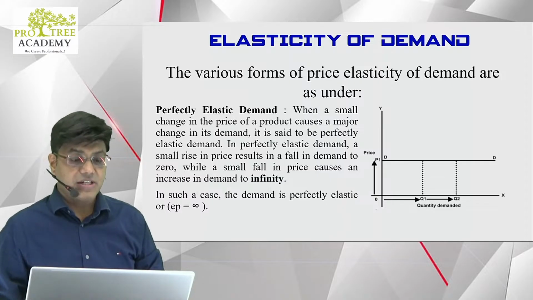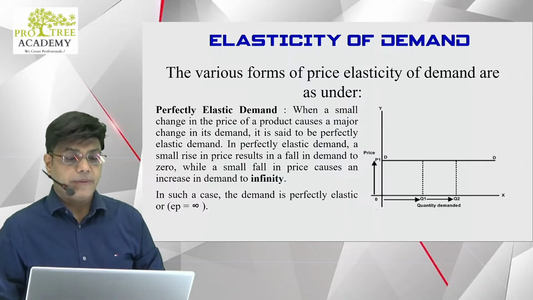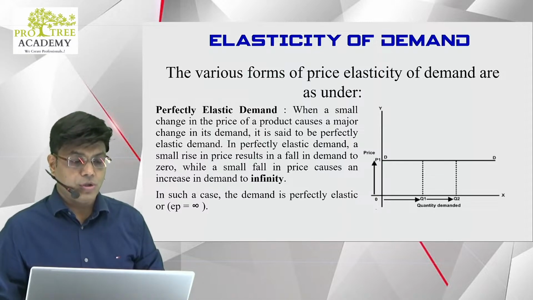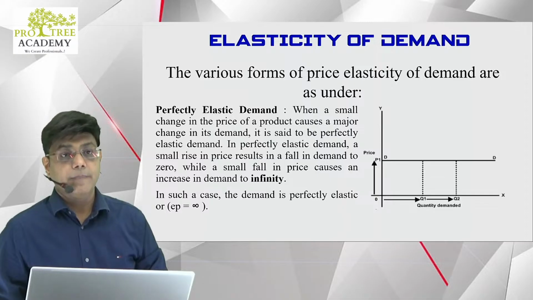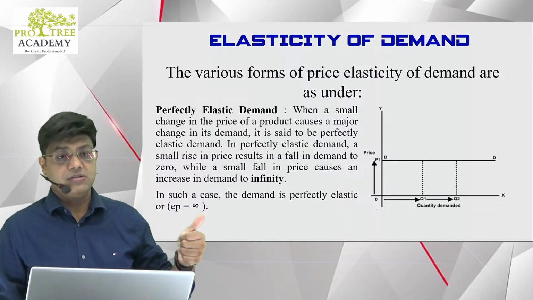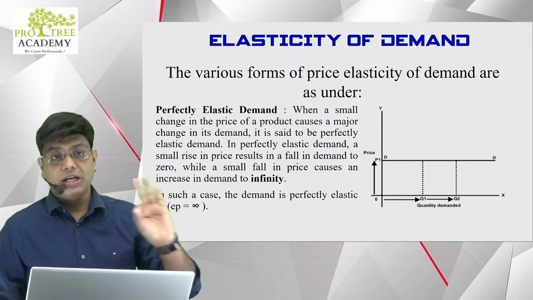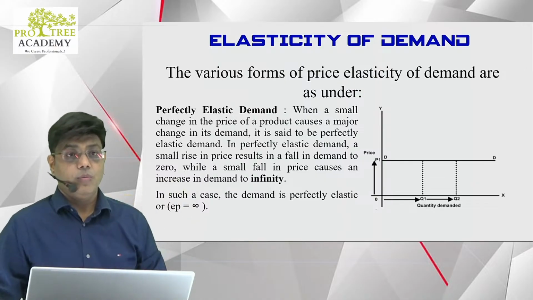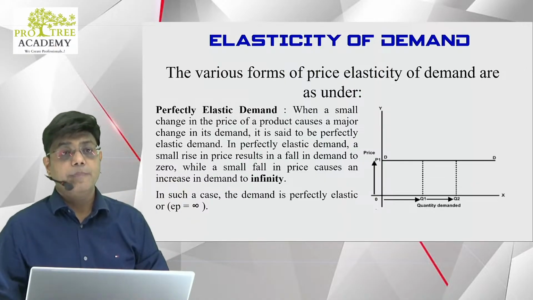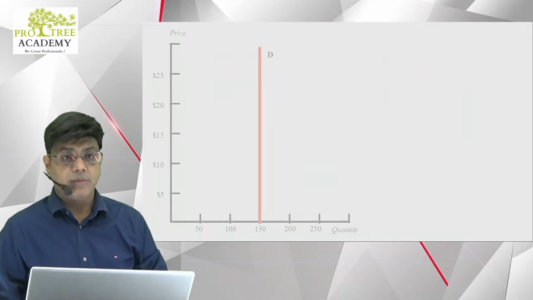In perfectly elastic demand, a small rise in the price results in a fall in demand to zero, while a small fall in the price causes an increase in demand to infinity. In such a case, the demand is perfectly elastic. The value of EP is infinity. So that was perfectly elastic demand, when a small change in the price of the product causes a major change in its demand. Now let's check this.